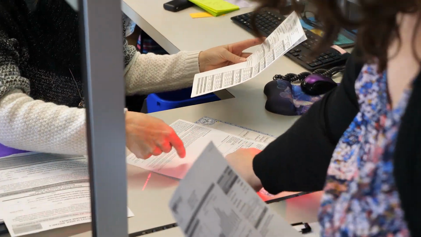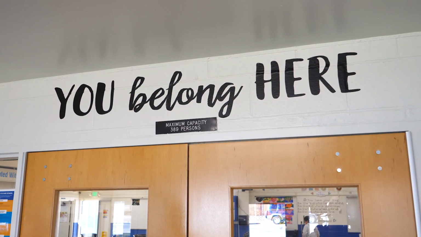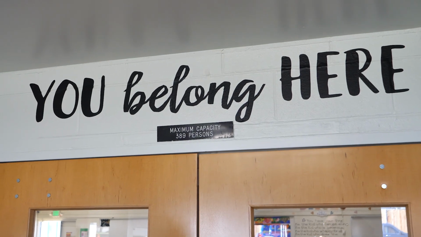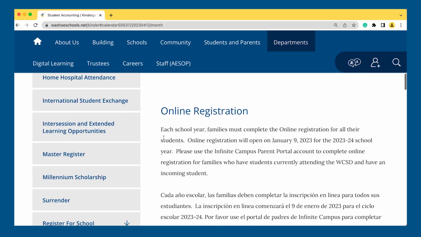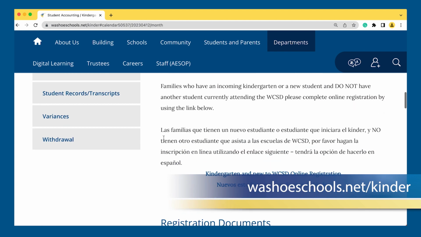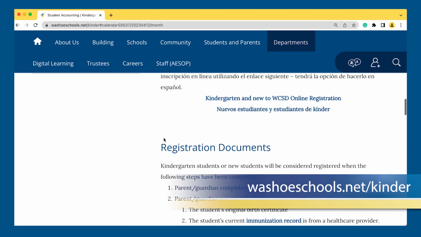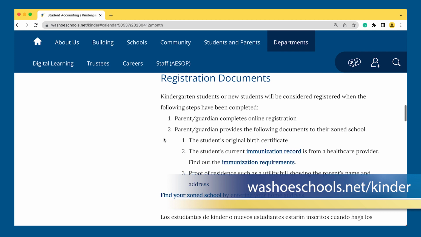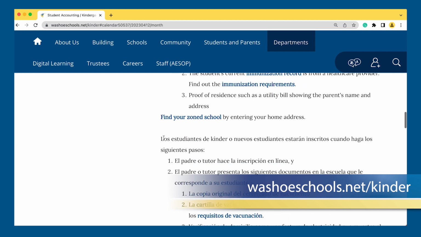The front desk staff will take copies of your documents. This completes the enrollment process for new kindergarten students. Additional information about enrollment and links to resources to prepare your child for kindergarten are available at washoschools.net/kinder. Welcome to kindergarten.